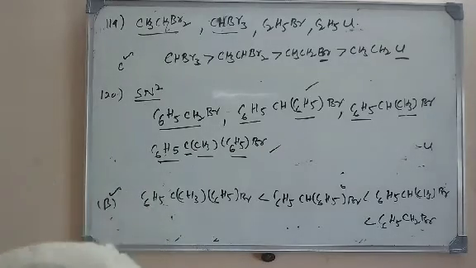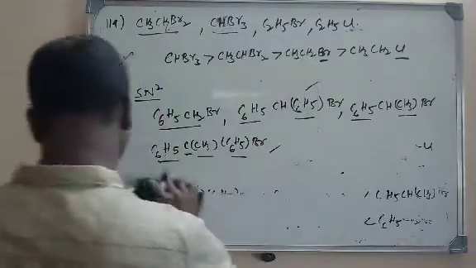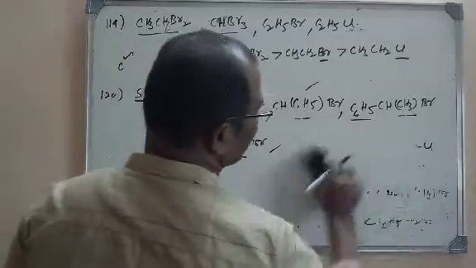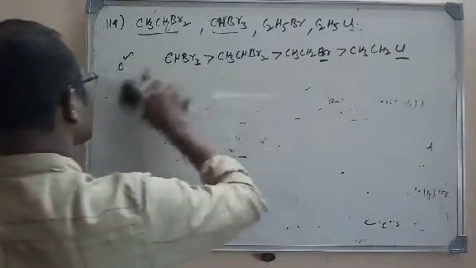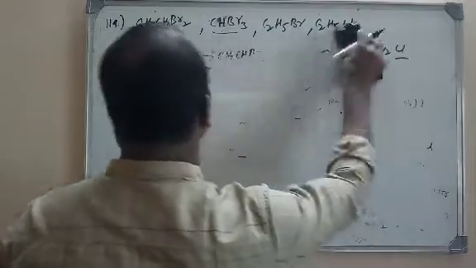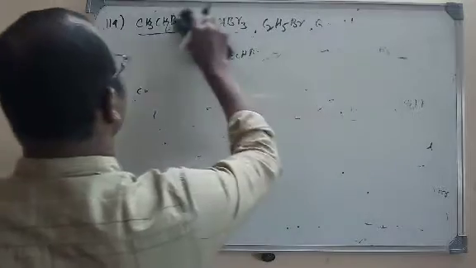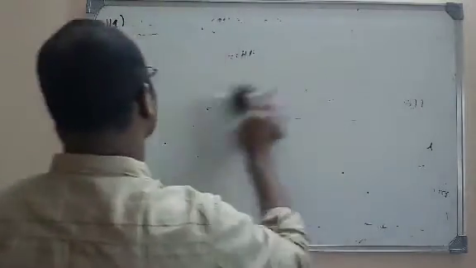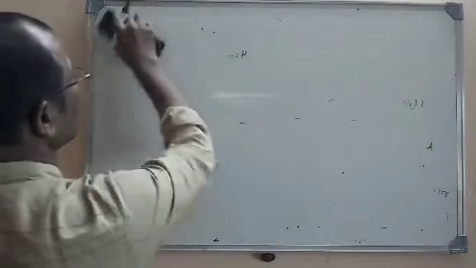Now let us move to the next question. The simplest thing we have to remember is, for the SN2 mechanism, methyl halide has greater reactivity, then primary alkyl halide, then secondary alkyl halide, then tertiary alkyl halides. Why are tertiary alkyl halides least reactive? Because tertiary alkyl halides have steric hindrance. So when steric hindrance is there, the nucleophile finds difficulty in attaching to the carbon.